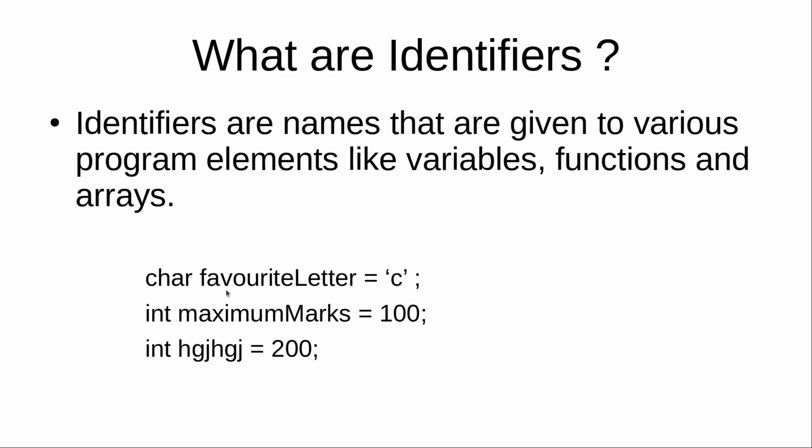Here the char favorite_letter is equal to C. So favorite letter is the identifier here, and int maximum marks equal to 100. Here maximum marks is the identifier, and int hgj equal to 200. So here this combination of characters is an identifier. It's not a meaningful word, but still it's an identifier.